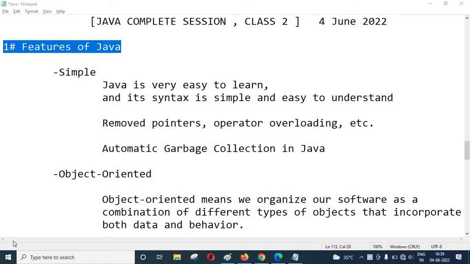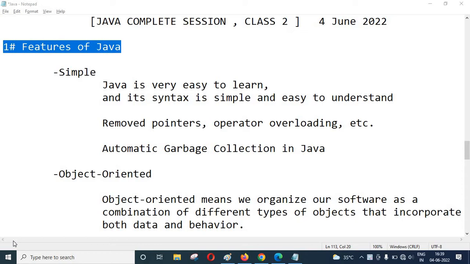Hello friends, in this video we are going to cover the Java features. That is a very significant part, and this is my second class. Before this, in my previous classes, we covered a brief introduction to Java.